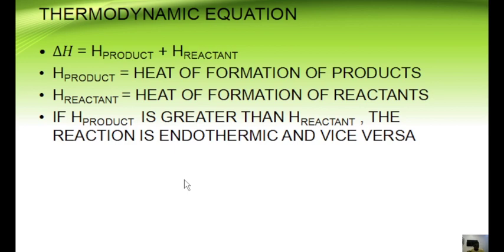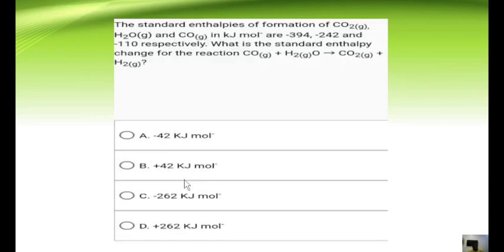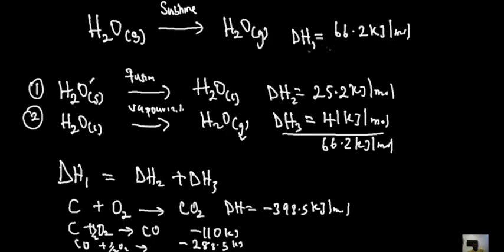So what we're going to do is use this thermodynamic equation to solve some questions. So let's try out some questions. Now, the standard enthalpies of formation of CO2, H2O, and CO in kilojoules per mole are these. Okay, I would like to write this down. So let's put that down. They said that the enthalpies of formation, I like putting my values down as I am reading the question. It helps me understand it better.